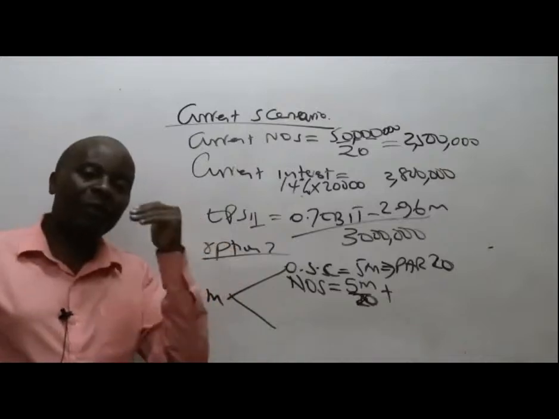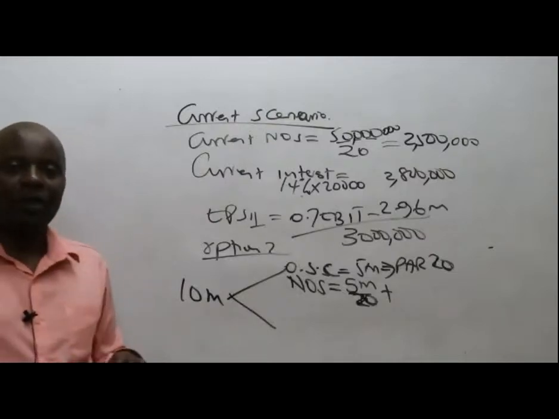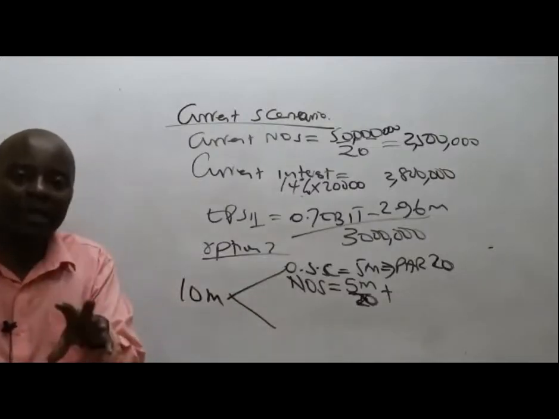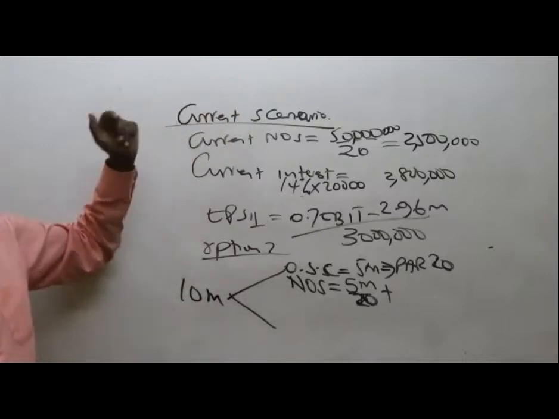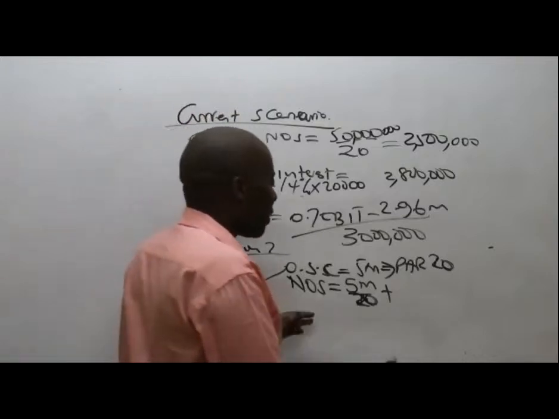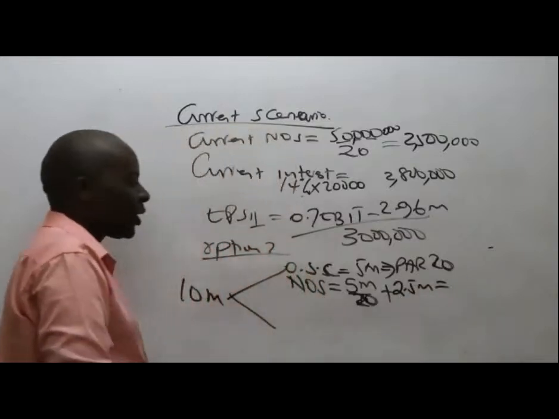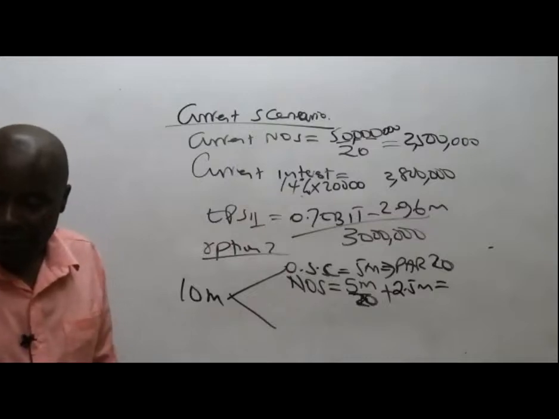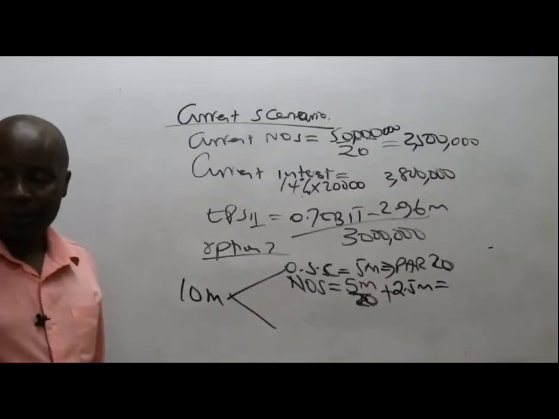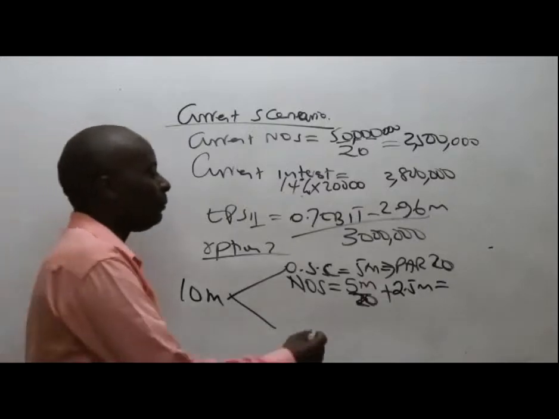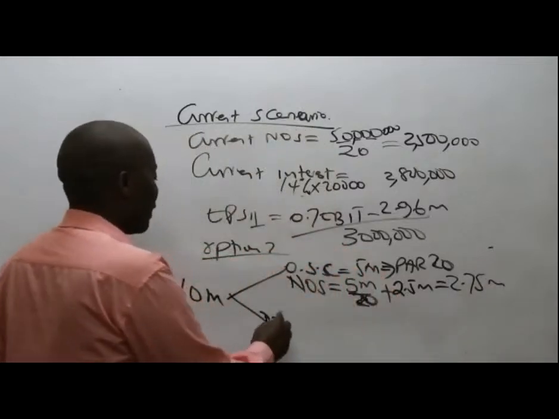Please don't pick the number of shares we had in option 1. These options are mutually exclusive. So I'm through with option 1. Anytime I'm making reference to any old information, I'll make reference to the very old information that we had up there. So the total number of ordinary shares will be this 5 million plus the 2.5 million. So could you kindly give me the total number of ordinary shares that we have right now? 2.75 million. Thank you.